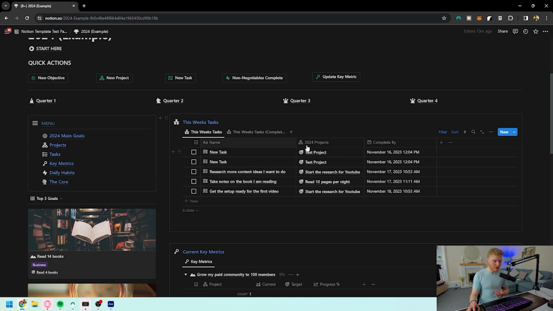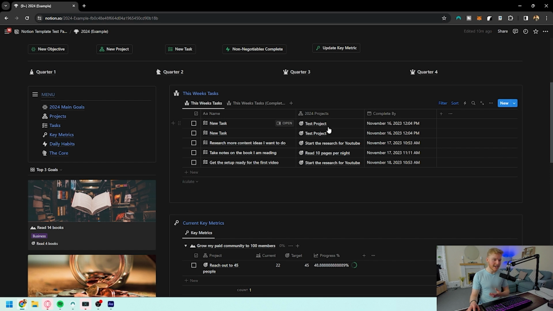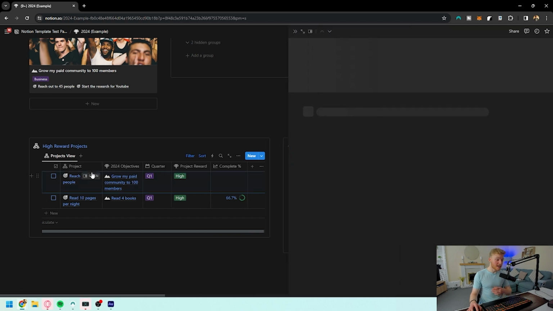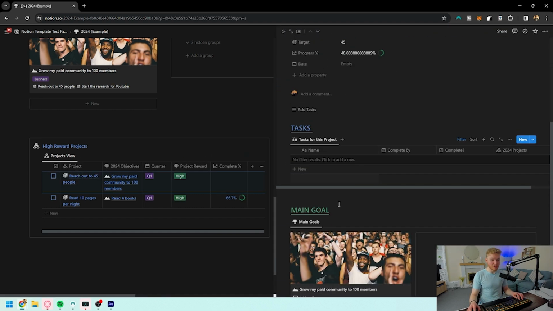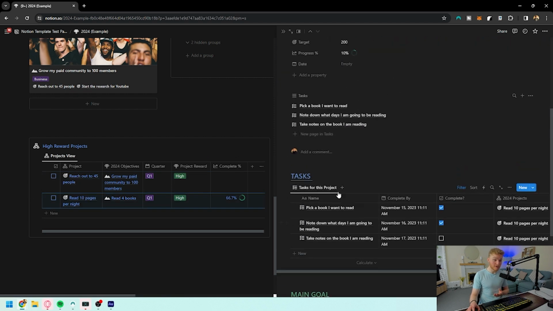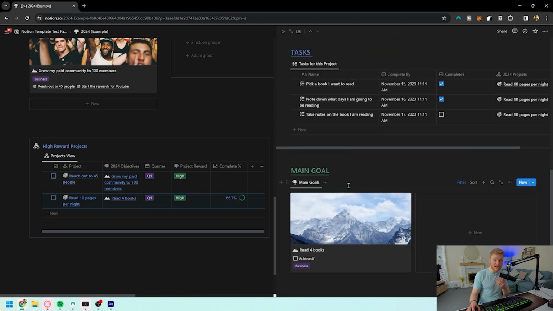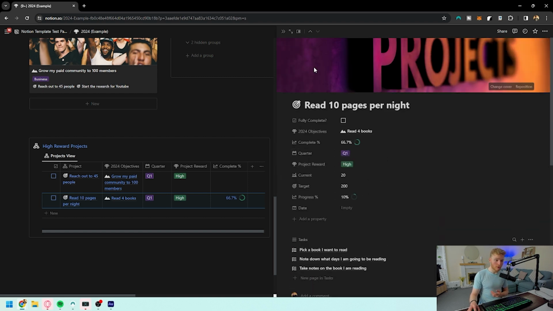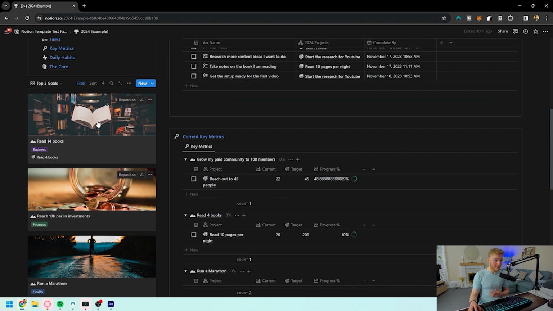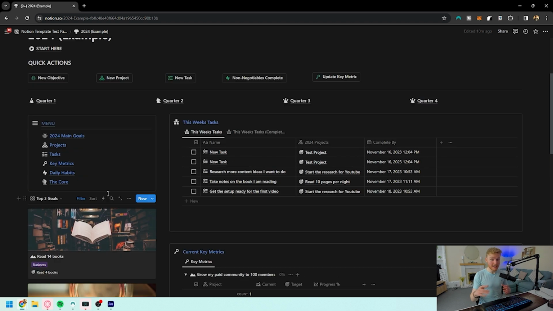Finally, coming back out to the main menu, if you're wanting to get a better overview with what's going on and how you're actually progressing forward, you're going to be able to see the tasks you're wanting to complete in the order you're wanting to complete them by. You're going to be able to see the projects that have the highest leverage so that you can come into those projects and see the tasks that you need to complete for them. If we come into the read 10 pages, you're going to be able to see the things you're wanting to do and so much more. It really does give you a lot more control of what you're wanting to move forward with and how you're wanting to progress. So I would highly recommend actually using these to the advantage and making them progress forward.